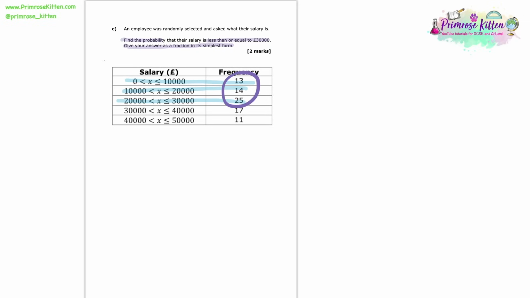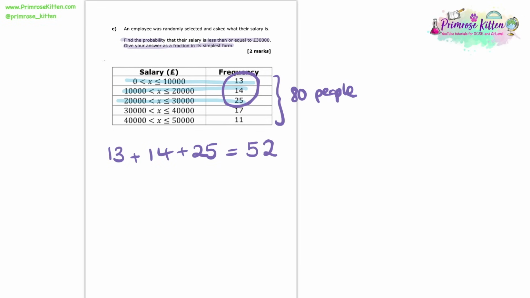How many people are there in total with those salaries? So we've got 13 plus 14 plus 25 different people. Adding those up together, we find that we have 52 people with salaries in that range. Now, don't forget we had 80 people in total. Of course, we can remember it from the earlier part, or we could just add up all those frequencies. Doesn't matter if we forgot that they already said it.